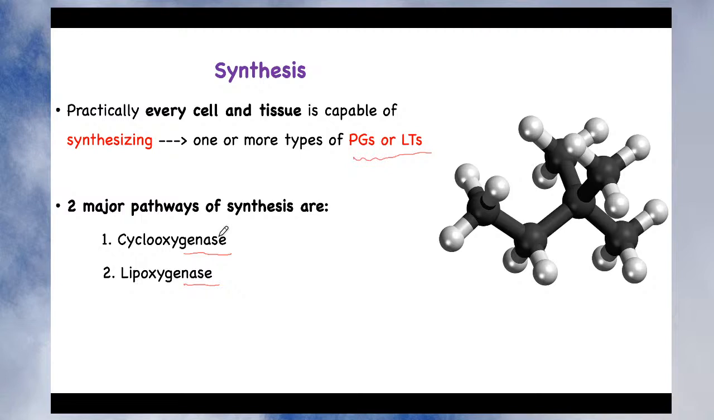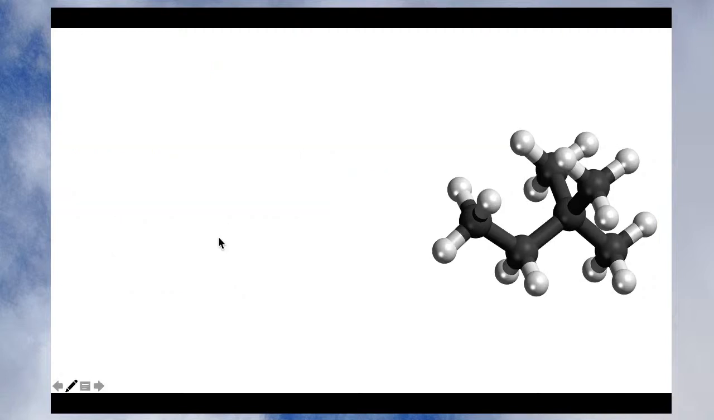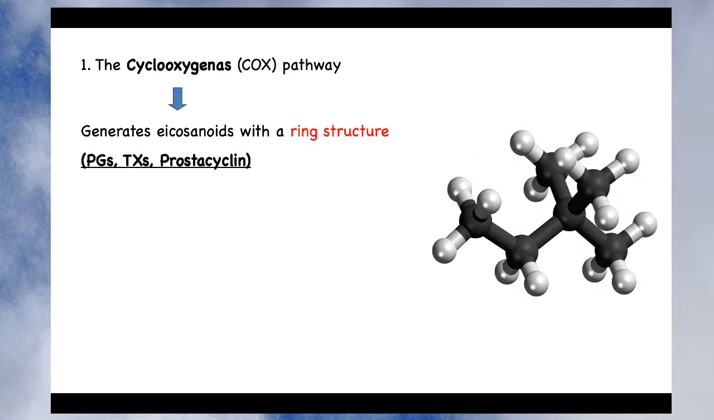Now let's see what happens when these eicosanoids are synthesized by the first pathway, that is cyclooxygenase. When the cyclooxygenase pathway starts working, it will generate eicosanoids with a ring structure.